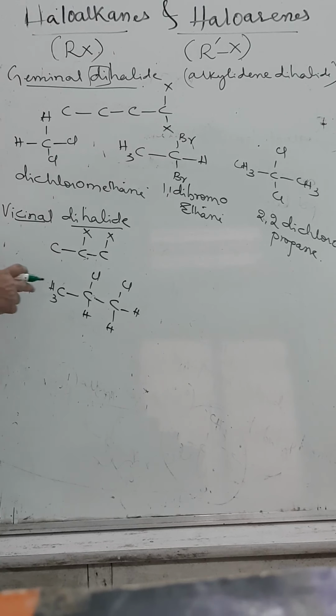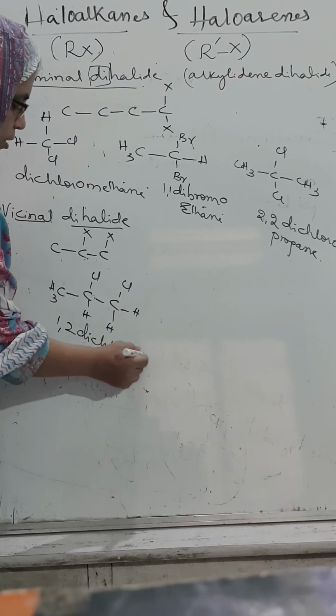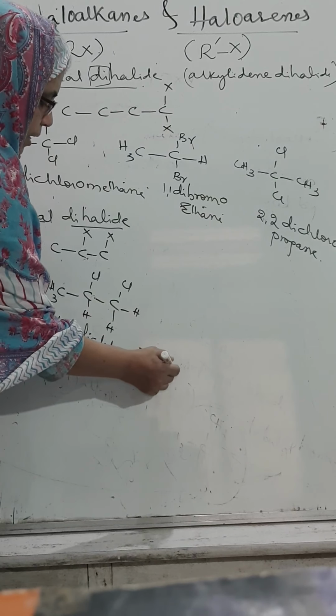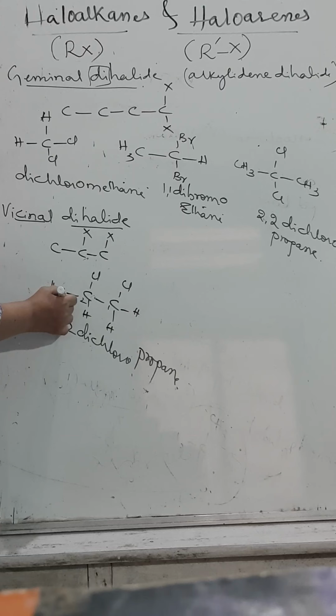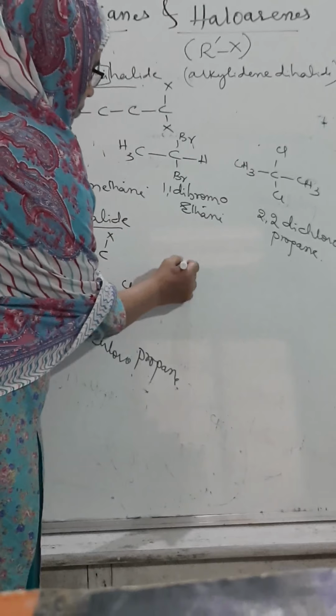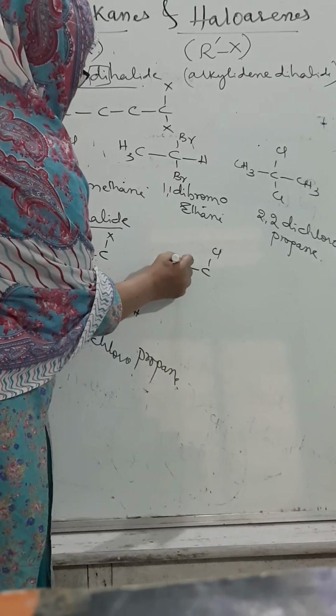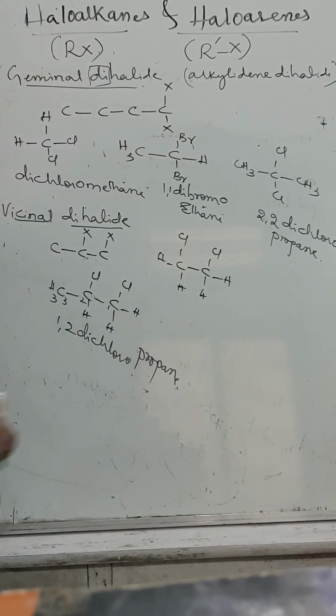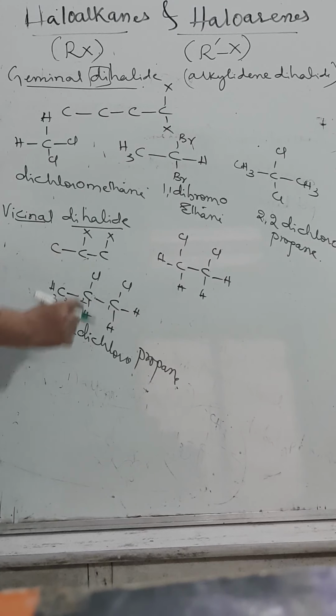Alkylene. So we can say in another way that two hydrogen atoms are replaced by halide groups. What can we call it? 1,2-dichloro what? Ethane, propane. How many carbon atoms are there? 1, 2, 3. 1,2-dichloropropane. Another example we will take, two chloro groups are there. 1,2-dichloroethane.